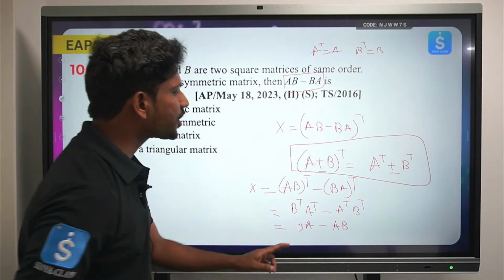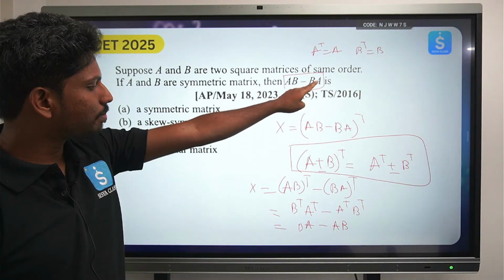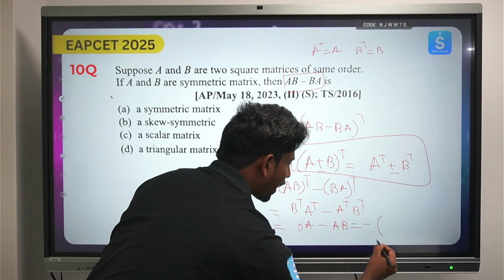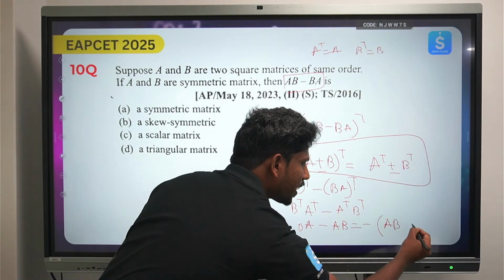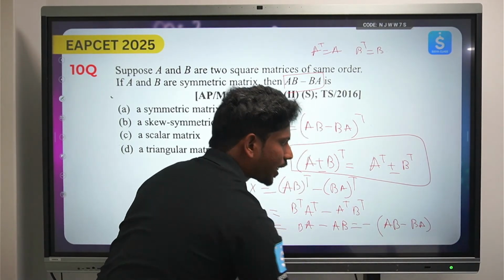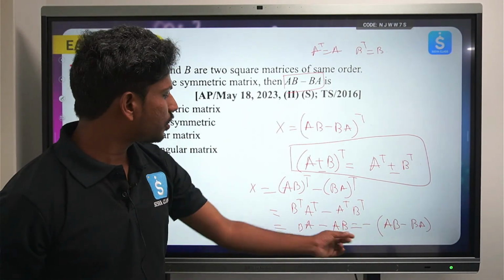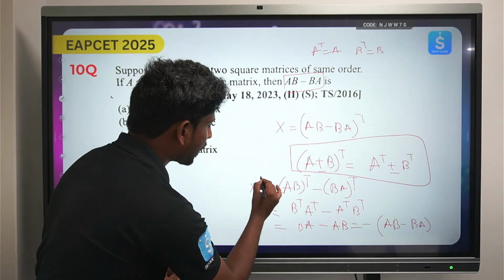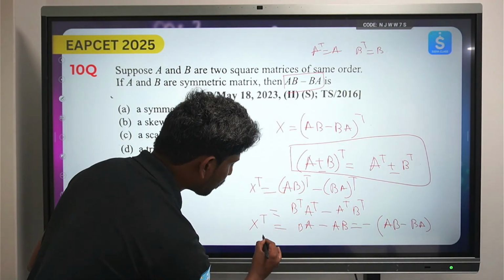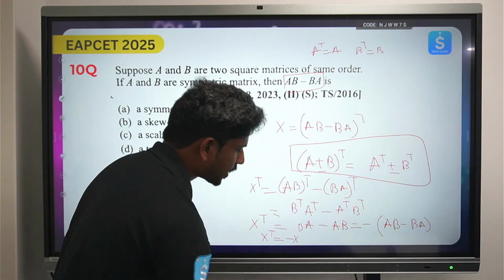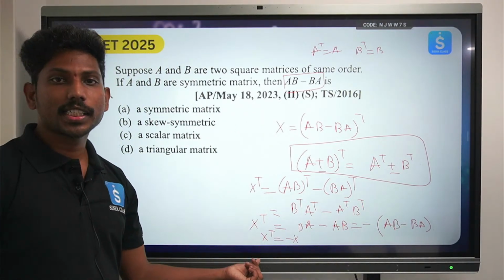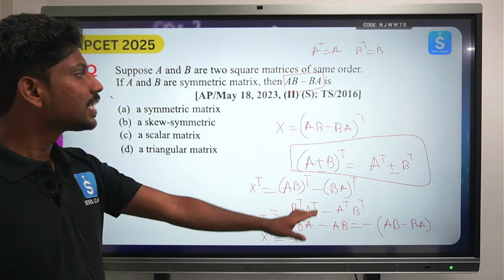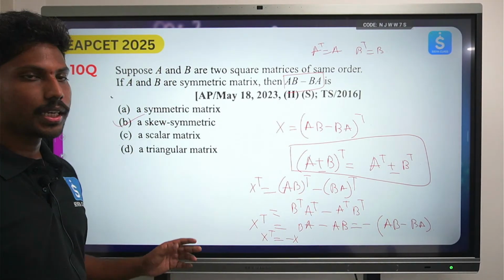But what is our initial matrix we have? AB minus BA. Okay, but here I got BA minus AB, so can I write it as minus of AB minus BA, right? ఇప్పుడు మీరు చూడండి, this matrix is nothing but X. I have done the transpose of this, so X transpose I got it as minus X. Yes or no? So ఎప్పుడు ఈ కండిషన్ సాటిస్ఫై అవుతుంది, transpose of a matrix is nothing but the negative of the matrix, it is a skew symmetric matrix, it's option B, hence we are done.